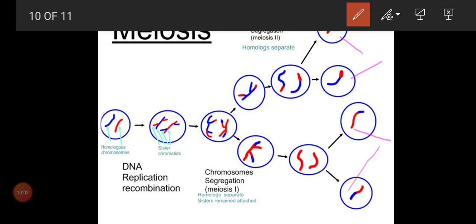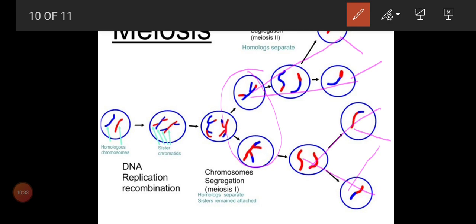So here a single cell will divide into two, and to complete the division it will divide again and you will get 4 cells. The 4 cells are also not identical, but they contain 23 chromosomes and are ready for fertilization. After fertilization, the zygote will contain 46 and the process will continue.